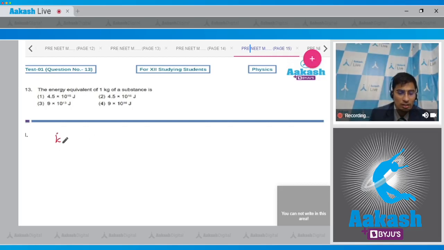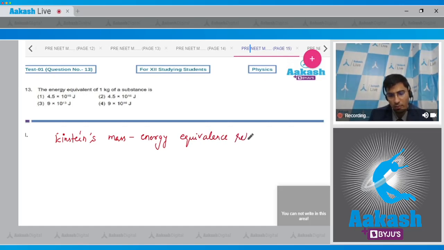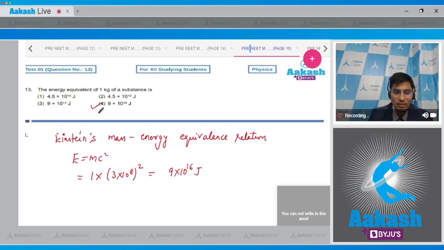From Einstein's mass-energy equivalence relation, dear students, we can write down that E, that is the energy, will be equal to mc square. Here mass is 1 kg, so 1 multiplied by c square. C is equal to 3 into 10 raised to power 8 meter per second in SI units. So this will be equal to 9 into 10 raised to power 16 joules. And clearly for this question, the correct answer is option number 4. Now let us solve question number 14.